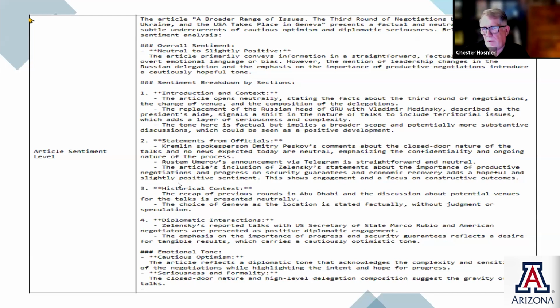So again, I'm not going to have you read all this, but fundamentally, the point of this chart is that when we're examining sentiment, we're not just saying, I want to know what the overall sentiment is, neutral to slightly positive. I want to understand the breakdown of that for each of the sections of the article, and does it change? And what are some of the emotional tones that are part of this? So what we get back from analyzing sentiment is not just positive or negative, but details of each section of the article in order to provide us with more detail so we can dive in deeper in looking at sentiment.